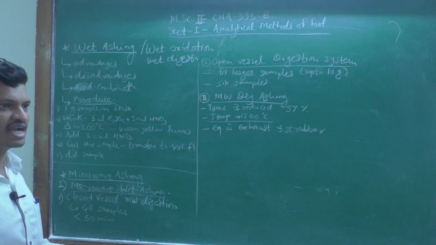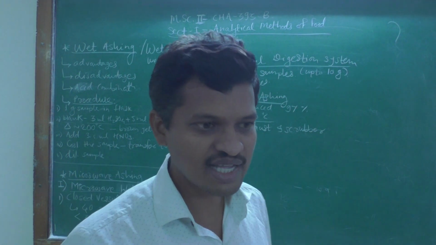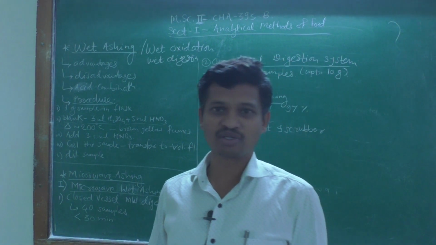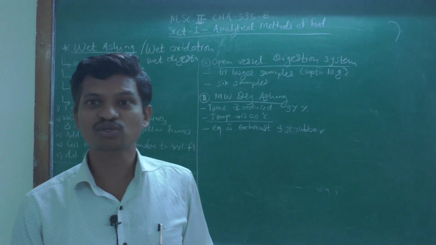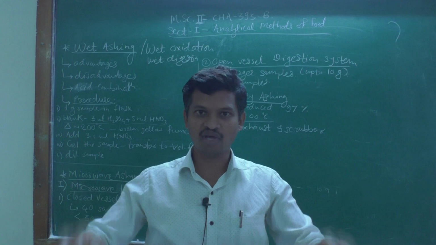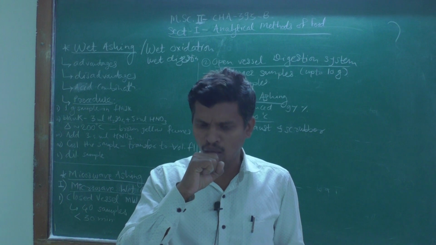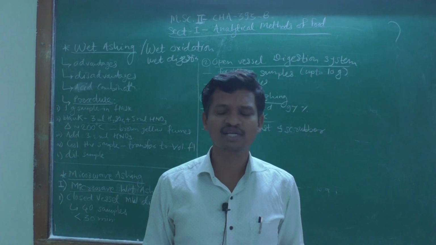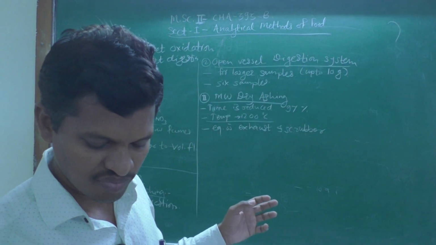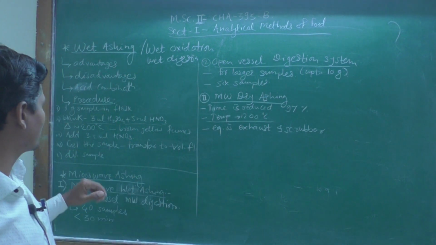But the only disadvantage is that in this case we are using combinations of different acids, and all these acids are concentrated: sulfuric, nitric, hydrogen peroxide, perchloric acids. If perchloric acid is used, it requires a very expensive fume hood. A fume hood is generally required, and that could increase the cost of production or cost of analysis due to the expensive hood we are using in this case.